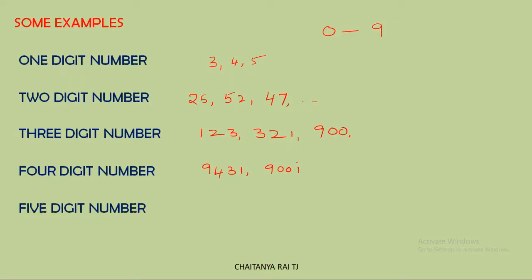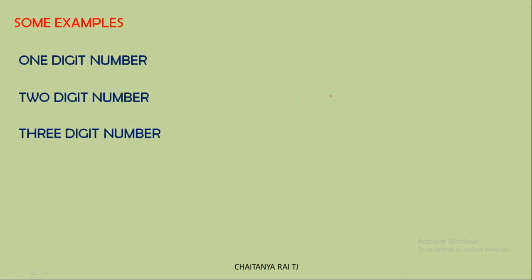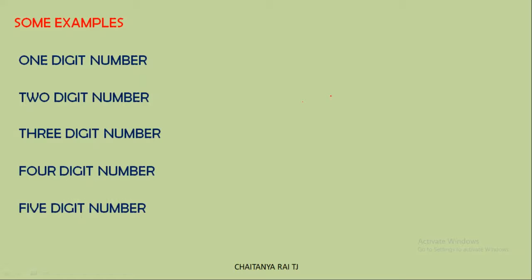Similarly, we will see the 5-digit number. So I have to consider 5 digits at a time: 9, 7, 6, 3, 2. Here we have 5 digits at a time. We have already seen some examples for 1, 2, 3, 4, and 5 digits.